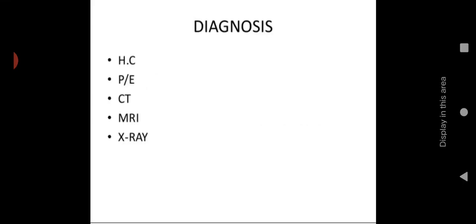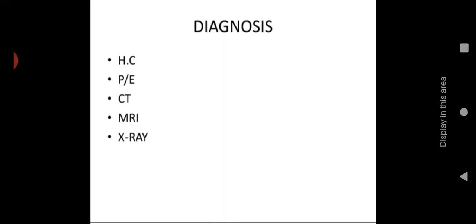Let us see how we can diagnose. Mainly history collection. Collect the history about the onset, duration, severity, and length. All these things we have to collect from the person, including any recent infections or any foreign body insertion. So a proper history we have to collect for diagnosing nasal obstruction. Then physical examination. Mainly nasal examination should be done. We can use a nasal speculum for this nasal examination.